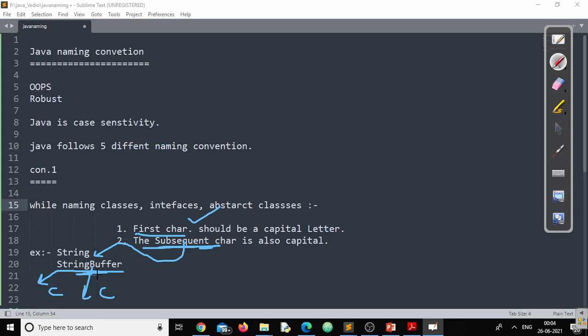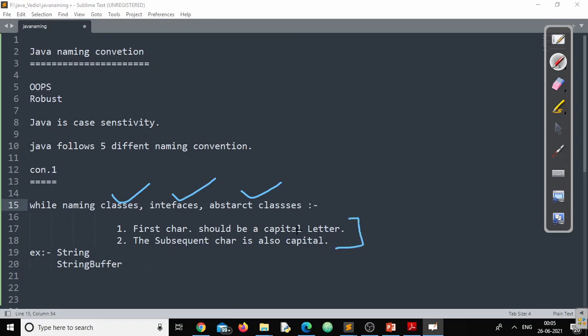This one we have already covered very clearly, right? In String or StringBuffer, the first one is a one-word name. The second one is a two-word name, right? In a two-word name, the first character of each word will be a capital letter. This is what I am calling a subsequent character. So the conclusion is, if I have to name a class, an interface, or an abstract class, I have to follow this particular naming convention.